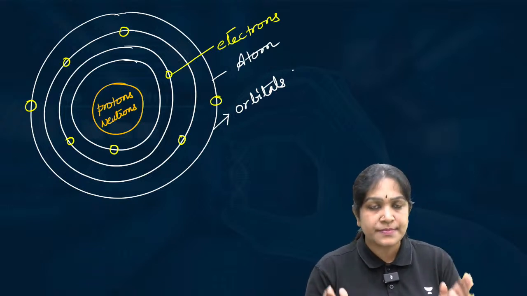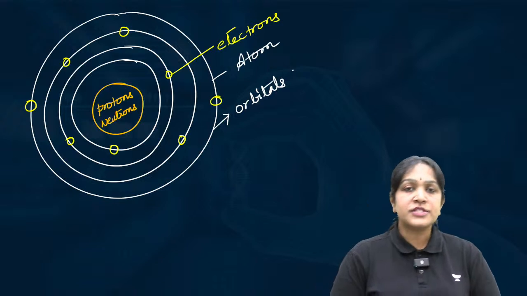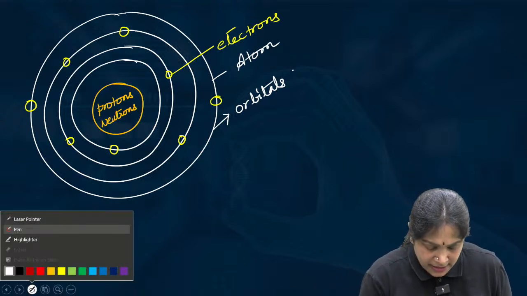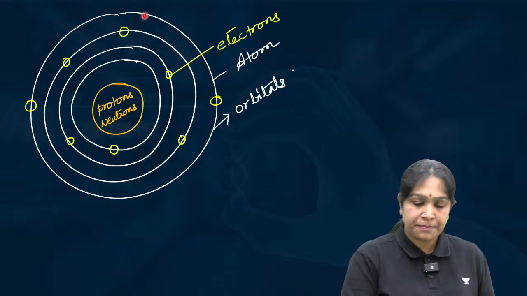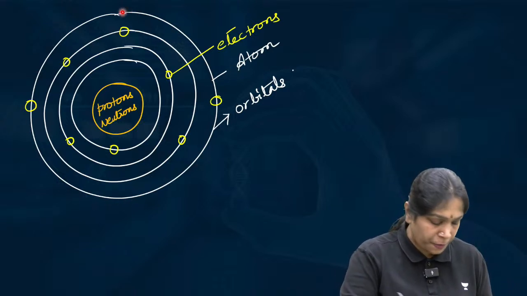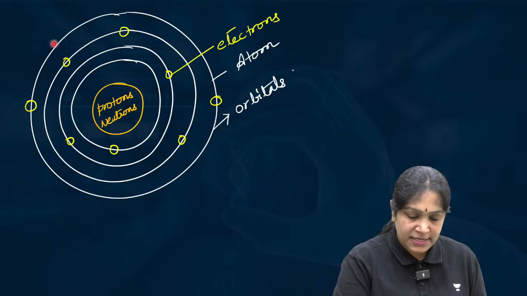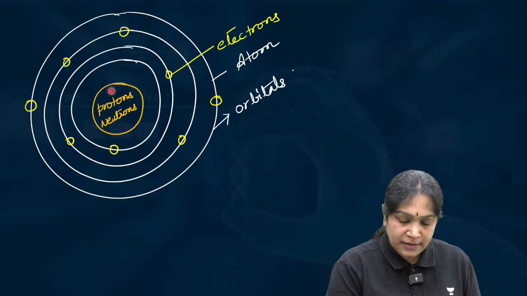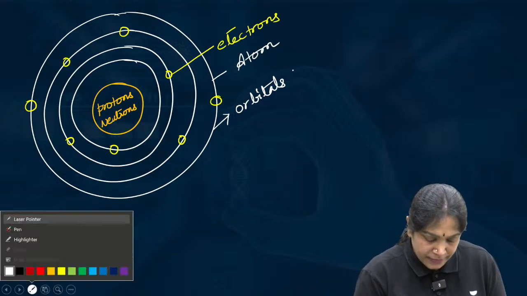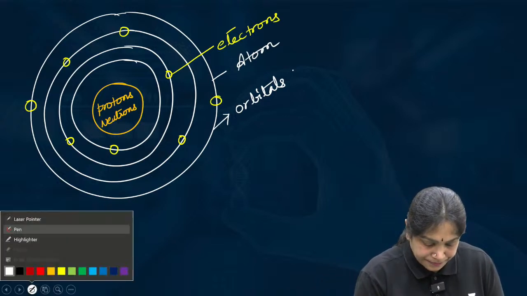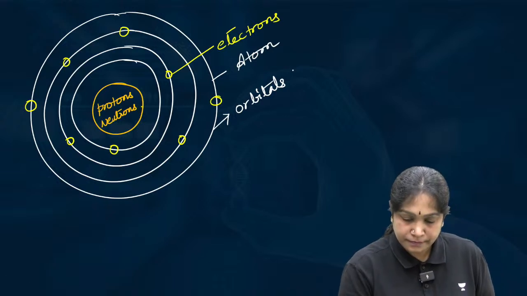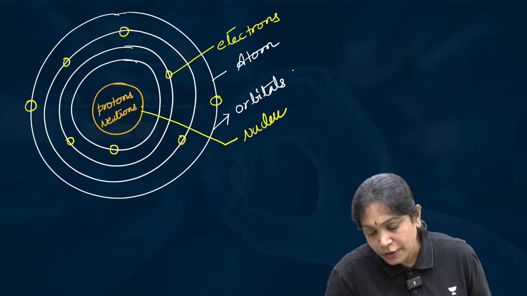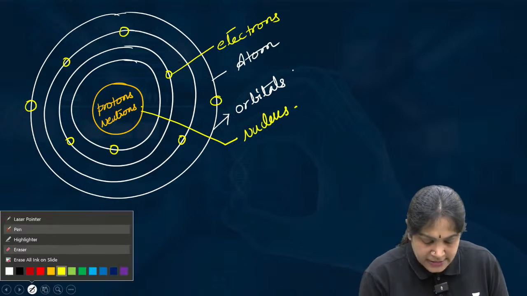Why do atoms vibrate? Okay, first of all, what is an atom? Look here, this is an atom. See this complete thing, this is an atom. I hope you are able to see this. This is an atom, okay, and this is the nucleus, and what do we have inside the nucleus?